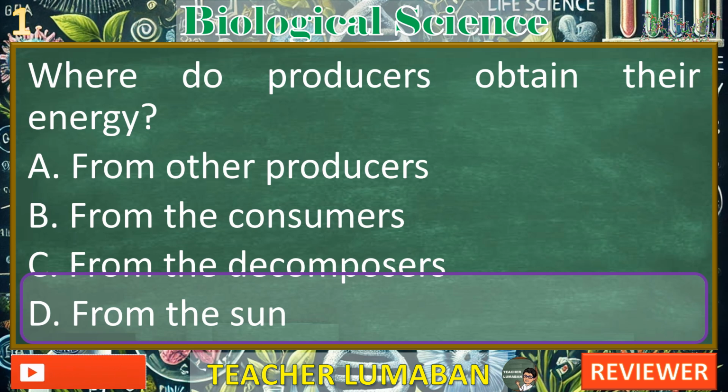D. From the sun. This is correct. Producers, like plants, use sunlight to perform photosynthesis, converting solar energy into chemical energy stored in glucose, which they use for growth and reproduction. This makes the sun the primary energy source for producers.